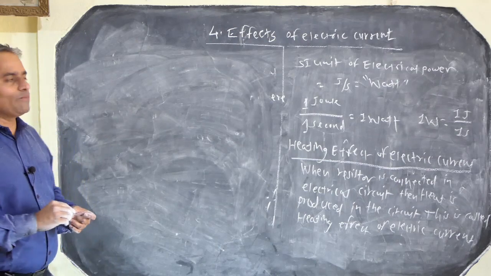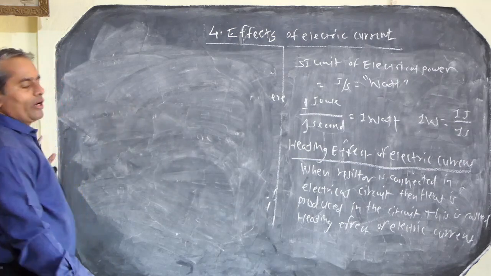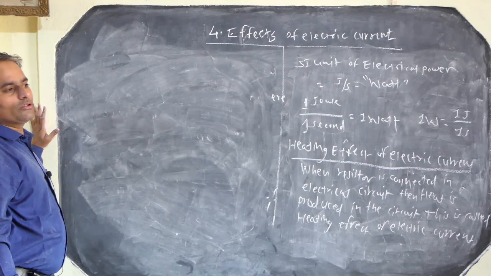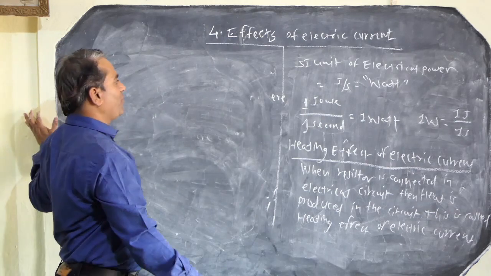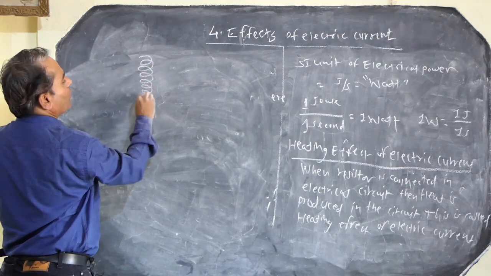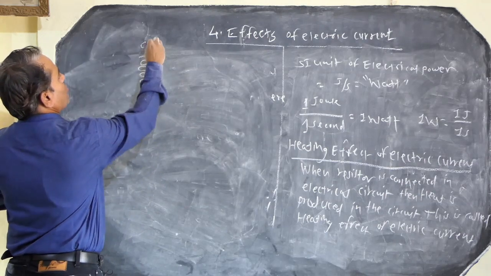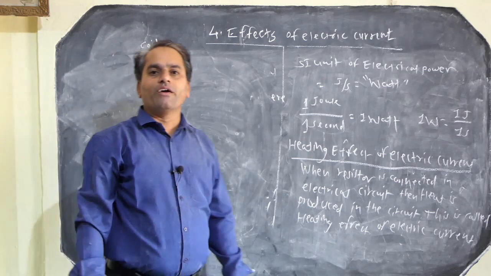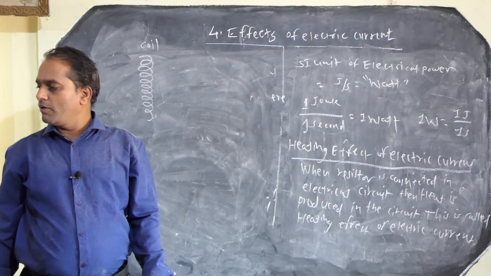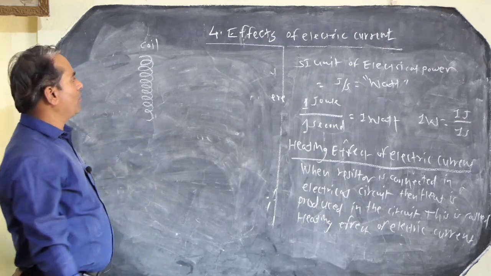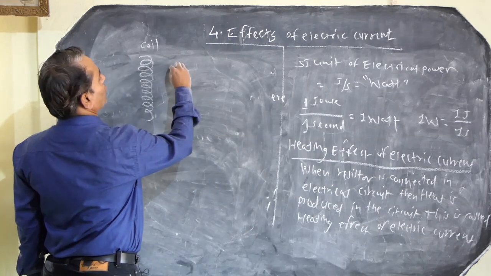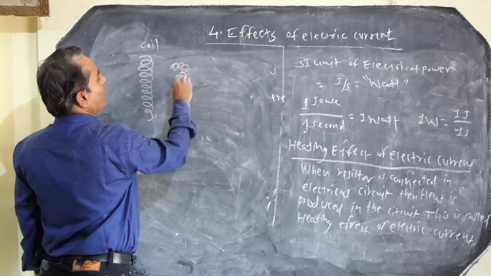Now, we use various types of coils which show the property of the heating effect. This is a simple coil, similar to a spring, with the property of high resistance. There is also one more coil which shows the heating effect of electric current.